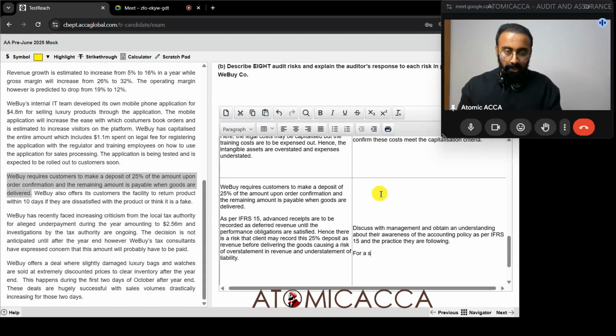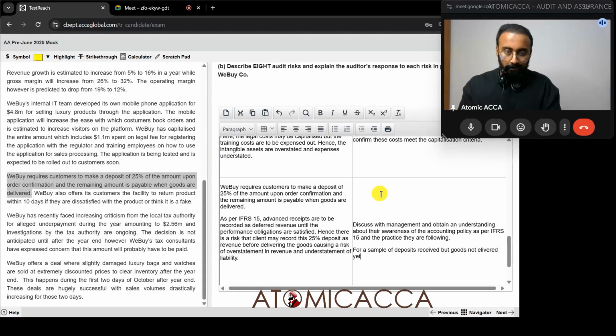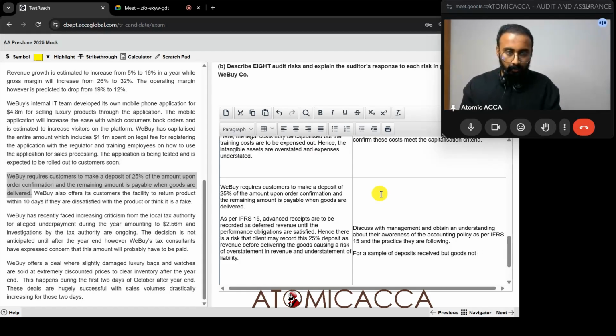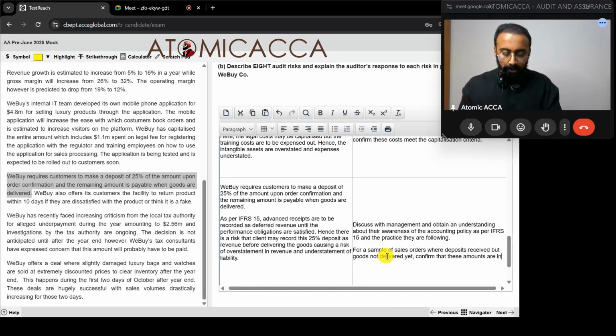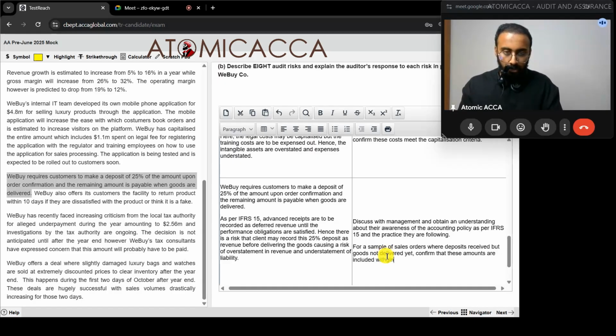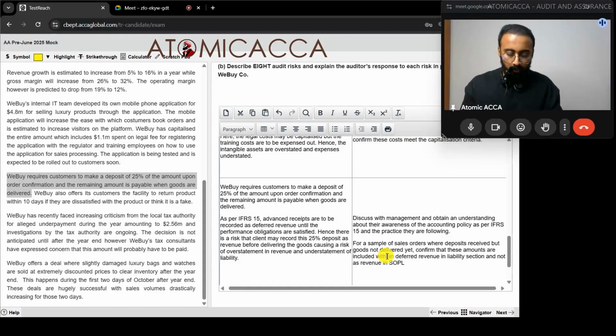Secondly, for a sample of sales orders where deposits are received but goods not delivered yet, confirm that these amounts are included within deferred revenue in the liability section and not as revenue in SOPL.